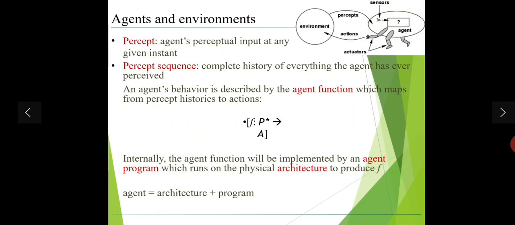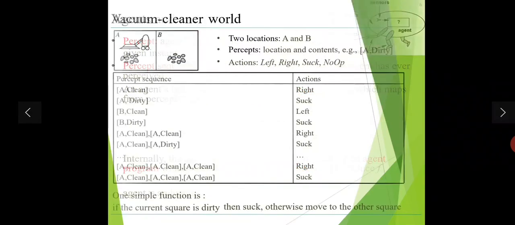In agents and environments, there are two things we have to understand: the percept and the percept sequence. A percept is the agent's perceptual input at any given instant. And the percept sequence is the complete history of everything the agent has ever perceived. An agent's behavior is described by the agent function, which maps from percept histories to actions. Internally, the agent function is implemented by an agent program, which runs on the physical architecture to produce f. Agent equals architecture plus program.